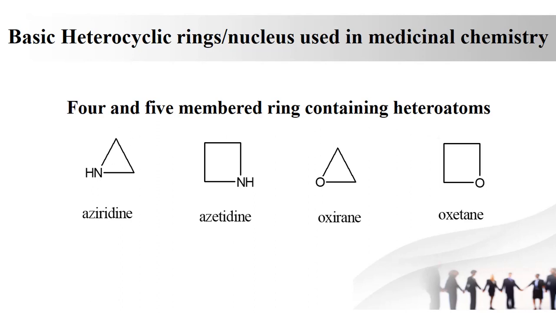Second one is azetidine. It is a four-membered ring containing nitrogen. Here it also contains the word "aza". An example of a drug containing the azetidine ring is azelnidipine, which is a calcium channel blocker. Third one is oxirane. It is a three-membered ring containing oxygen as heteroatom. The next one is oxetane. It is a four-membered ring containing oxygen. It usually occurs in natural products like paclitaxel.